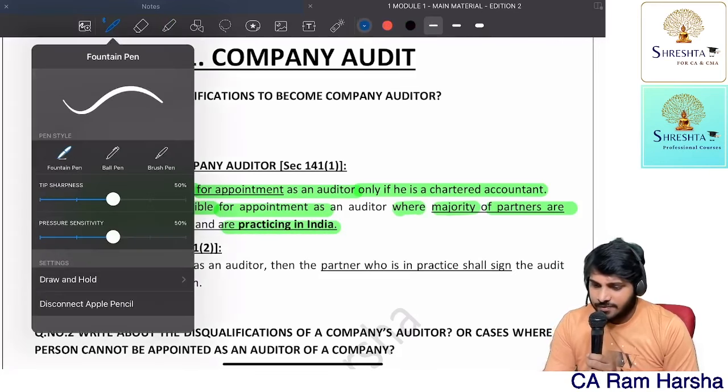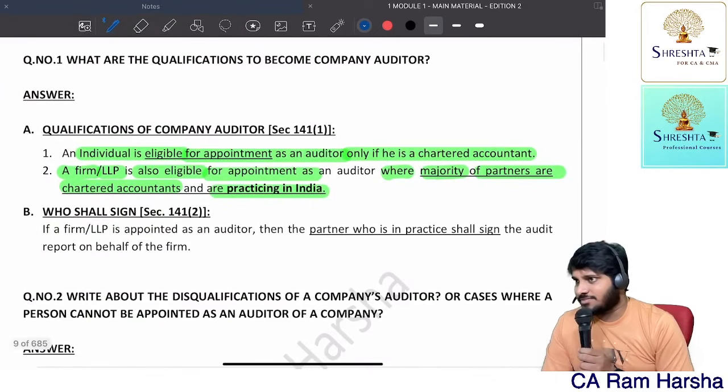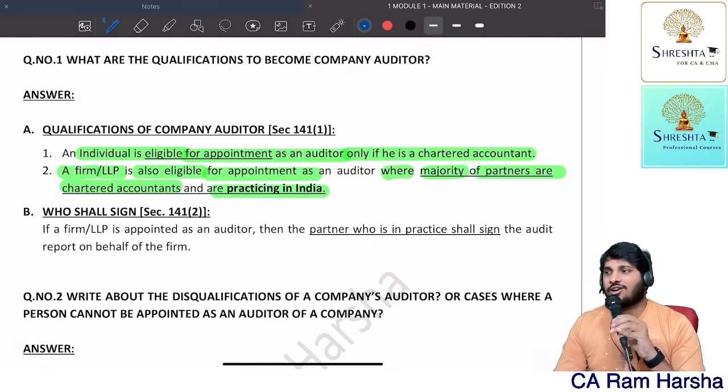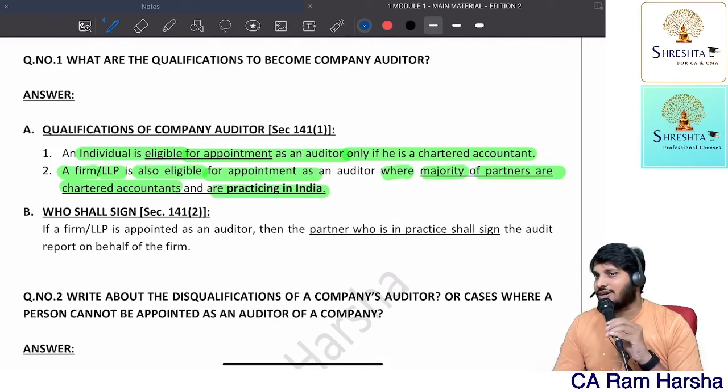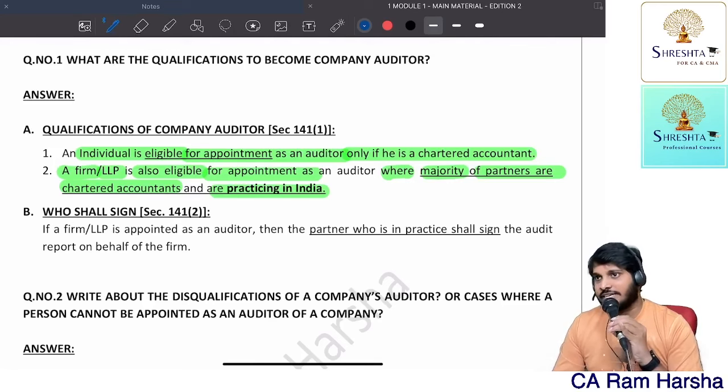Literally, here this word "practicing in India" will confuse many. Technically, a CA cannot practice outside India. Can we do attestation outside India? You can do it, but who will accept it? Getting the point? Suppose you are residing somewhere in Canada. Some Canadian company approached you and asked you to verify the financial statements. You verified. You conducted the audit as per Canadian auditing standards, whatever frameworks, international auditing standards, everything you did. But your membership number that you got from India is not valid there.